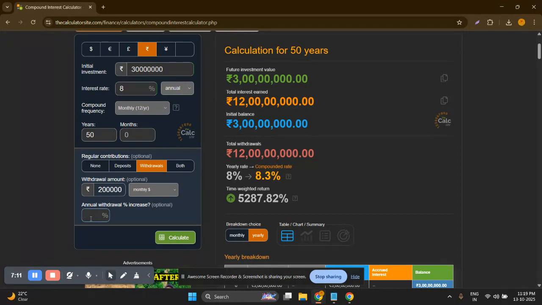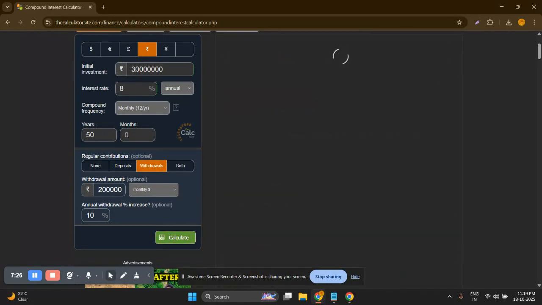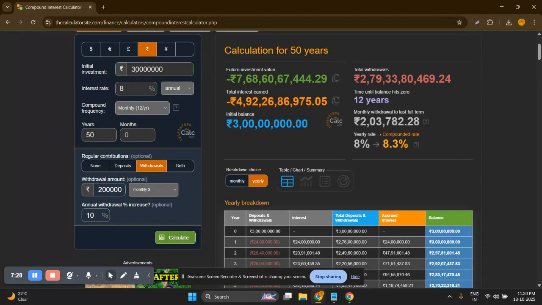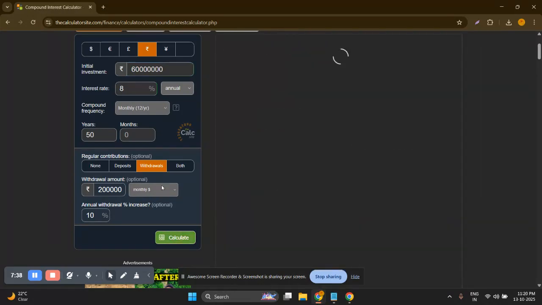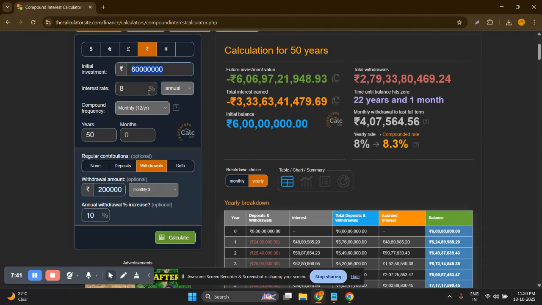If you want to beat inflation, you withdraw the amount with 7% increase per year, or with the 10% increase, with the 10% amount of withdrawal here, then 3 crore will not be enough. If you go, it will go into the minus. See, so you require at least double of this, 6 crore rupees. Now if I go to the calculation, it is still not enough.